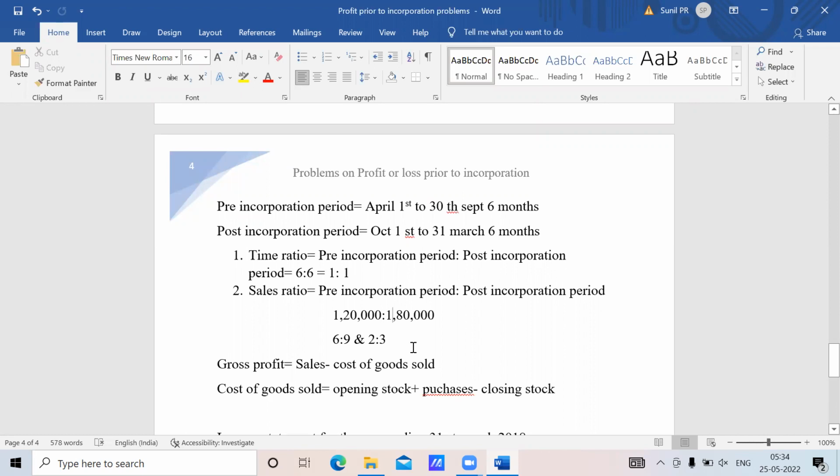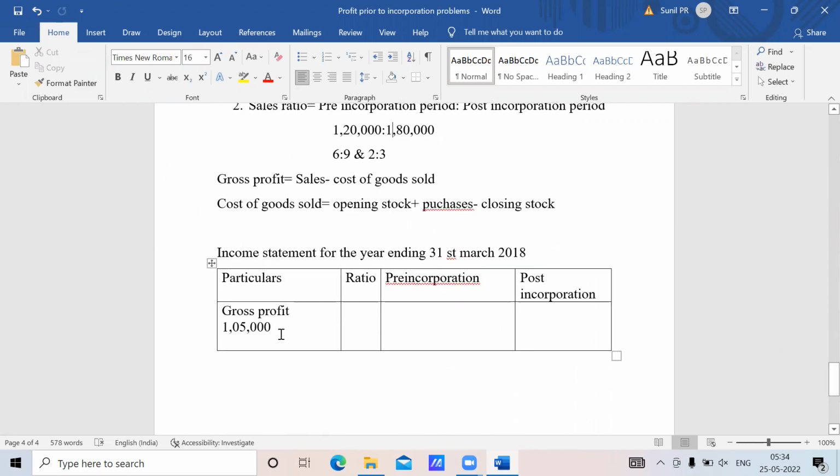The ratio of sales. Now tell me what is the sales ratio now? The sales ratio was 6 by 9 and we simplified it to 2 by 3. Yes, 2:3. Now just simplify that. 1,05,000 is the gross profit, and 2:3 means 2 belongs to pre-incorporation, 3 belongs to post-incorporation. Correct?